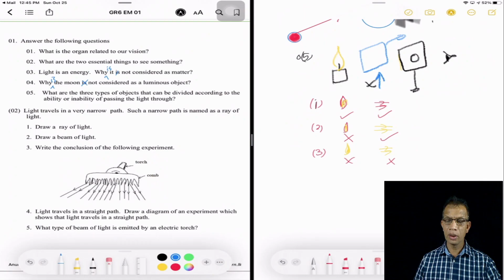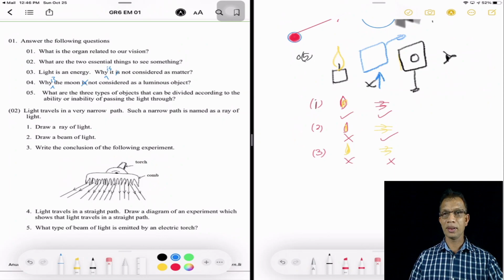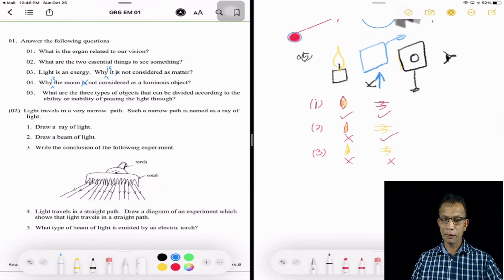So according to these three types, the things are divided into three. You know that. You can shout it out and tell me, even though I can't hear you. Yeah, the first category is transparent objects. Second one, translucent objects.